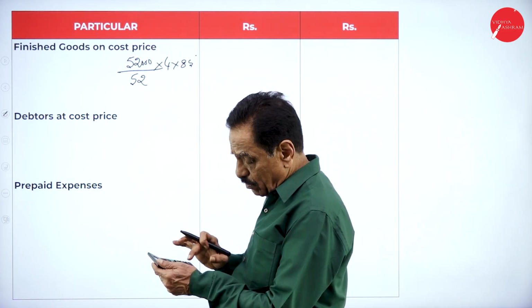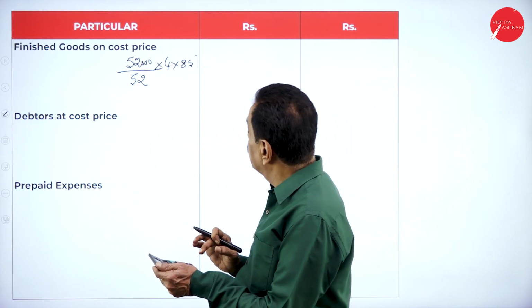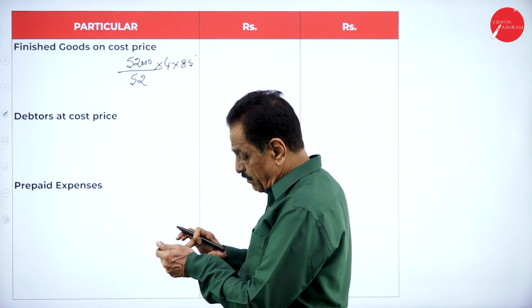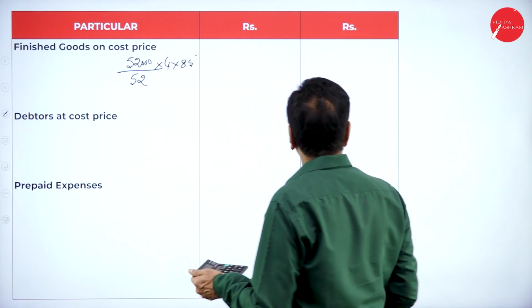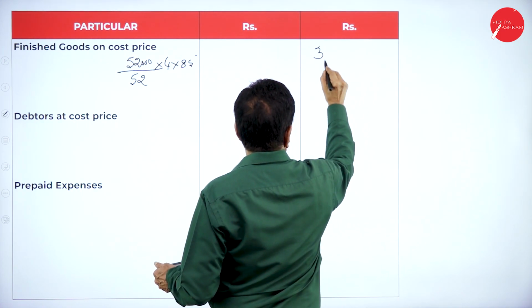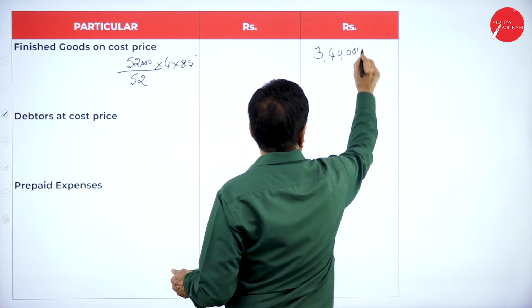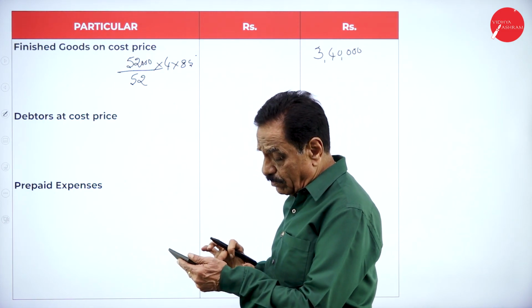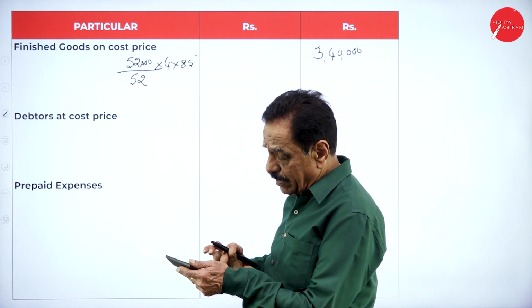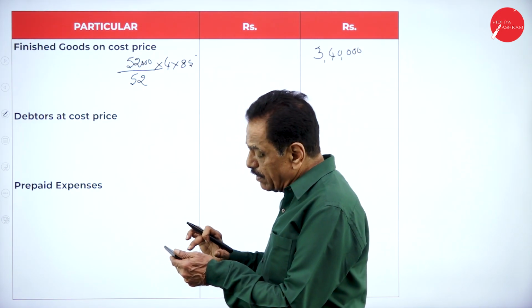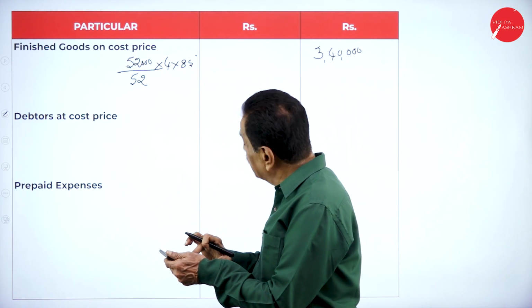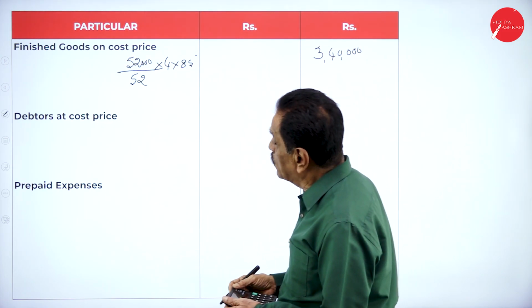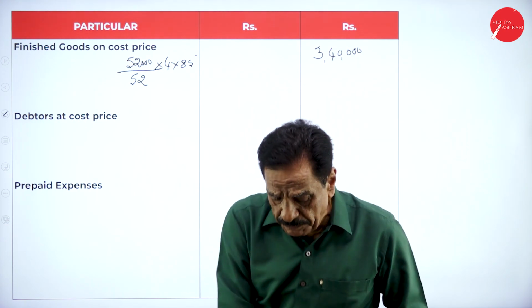On the cost price, 1,000 into 4 into 85, 3,40,000. I will repeat. So 52,000 by 52 is 1,000. 1,000 into 1 month means 4 weeks into cost price is 85. It comes to 3,40,000.